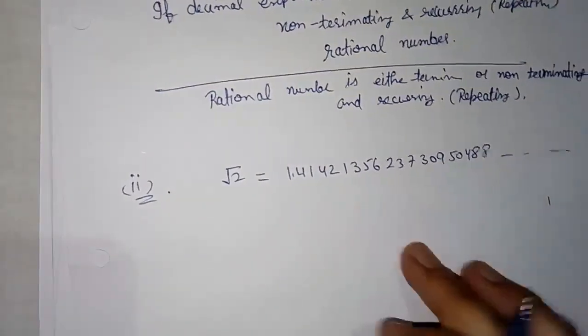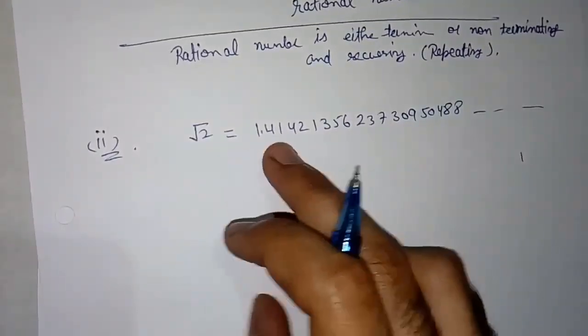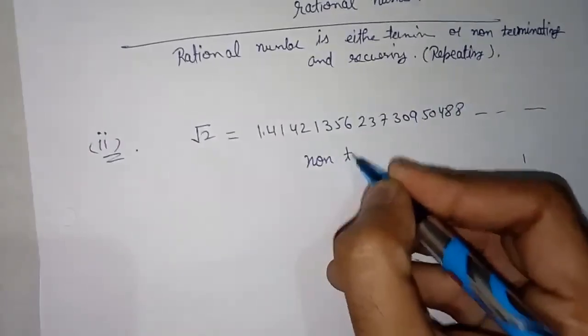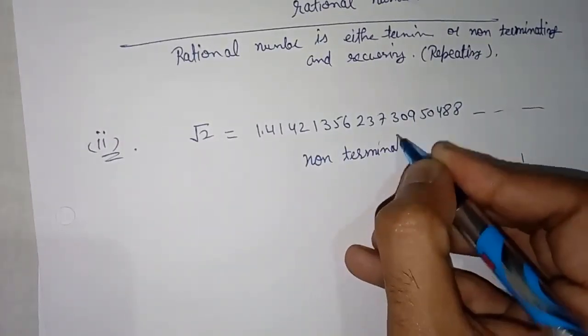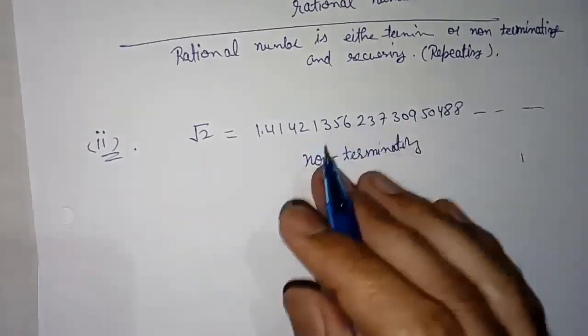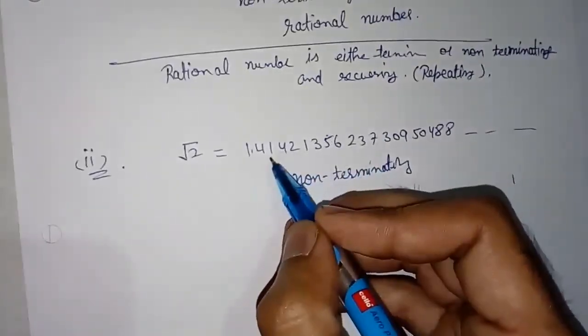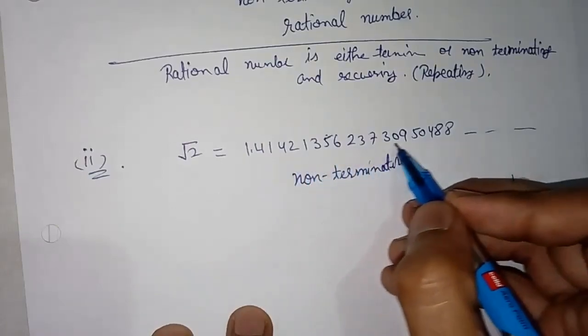It means the decimal expansion of this number is also non-terminating. Non-terminating means its expansion is not over. These digits are going and going on.